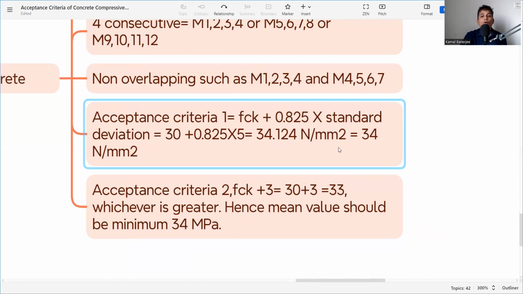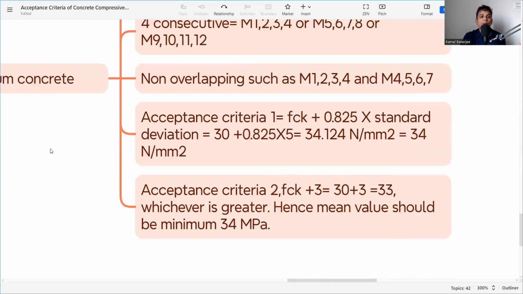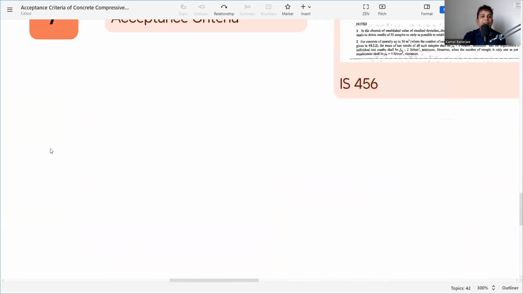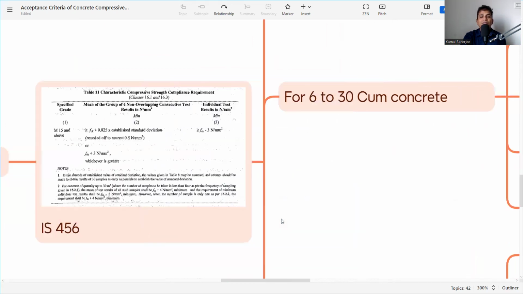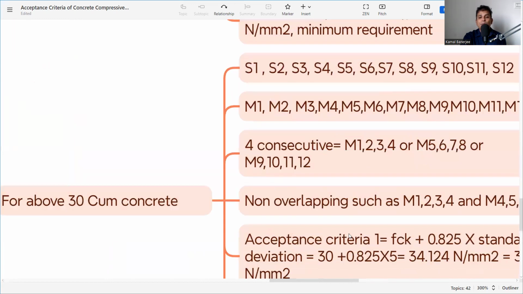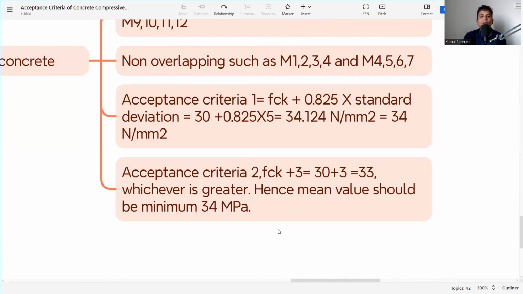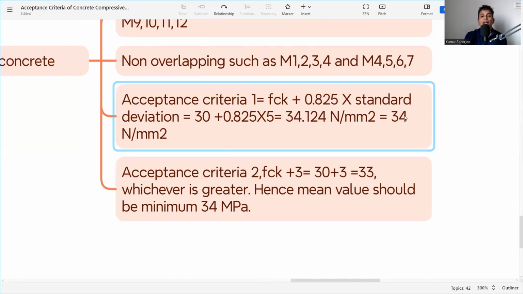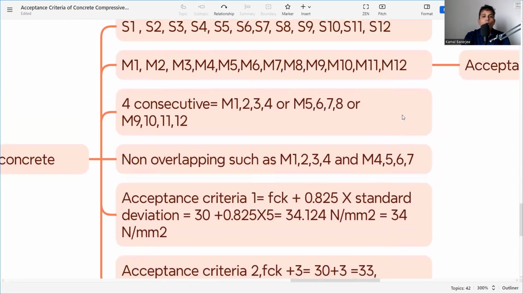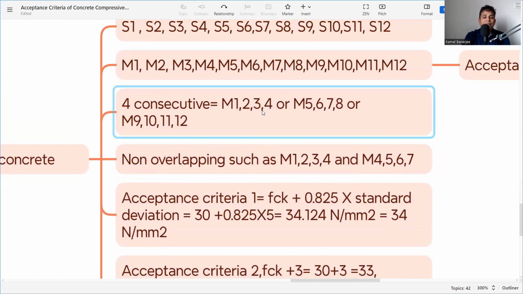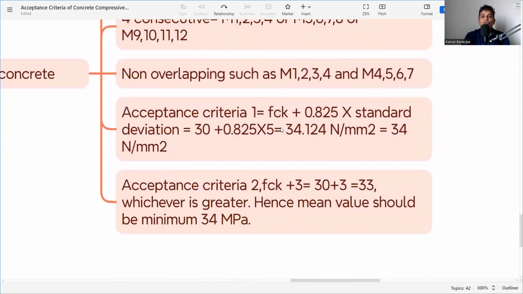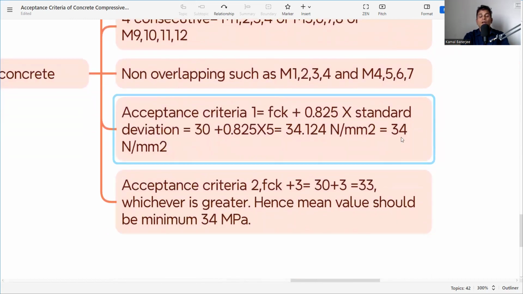But what the code says is rounded to the nearest 0.5. That means it will be 34 Newton per millimeter squared. I am not saying this, this is what the code says. Again, rounded to the nearest 0.5, or FCK plus 3. So the second criteria is FCK plus 3, that is 30 plus 3, 33, whichever is greater. Hence, my criteria is 34. That means for all the sample means M1, M2, M3, M4, whatever taken, and whenever you are taking the consecutive non-overlapping, this should not fall below 34. If it is below 34, that means it is not acceptable.